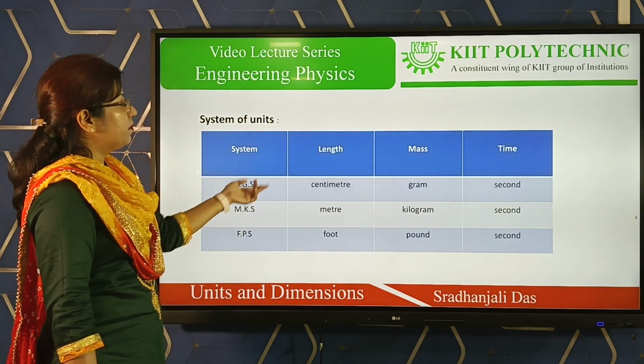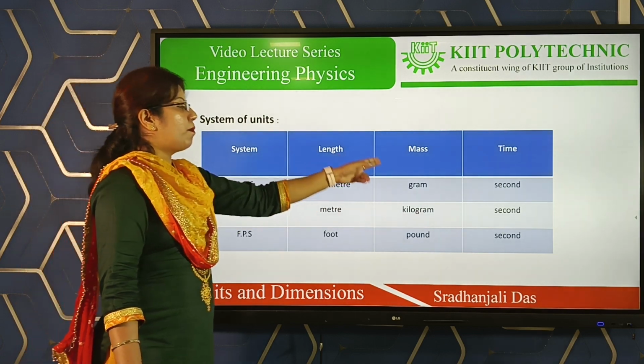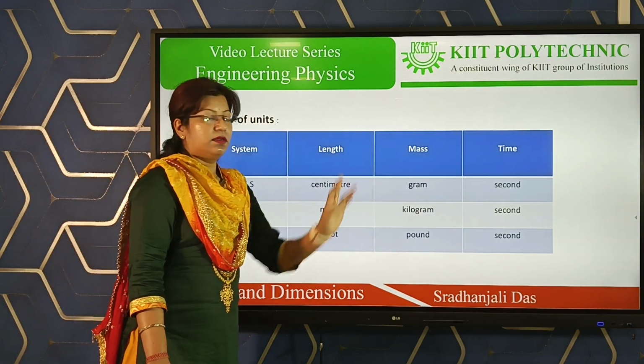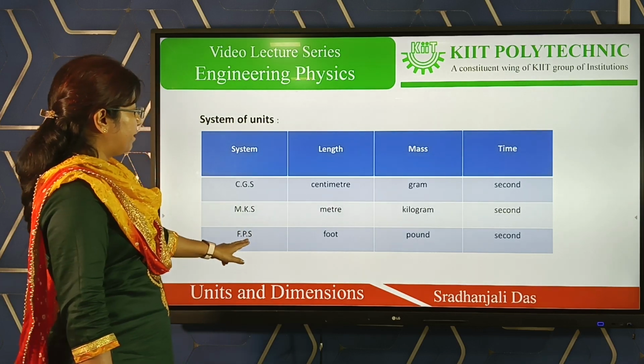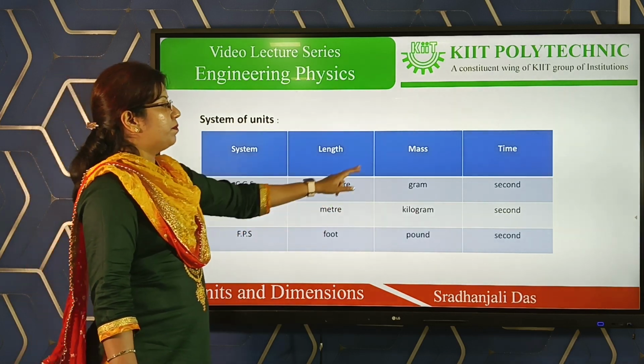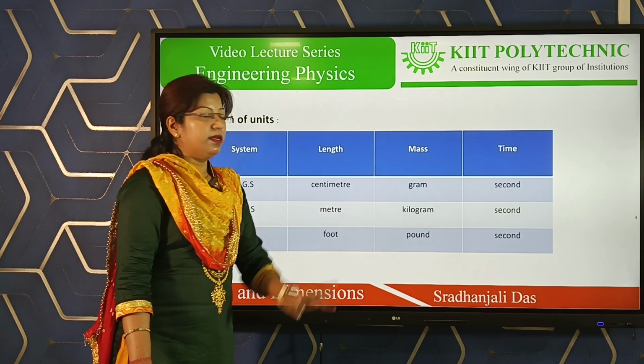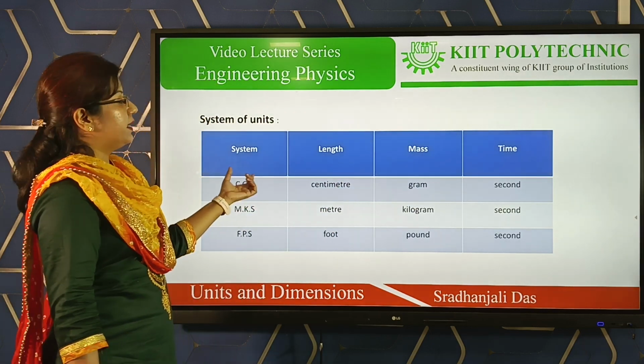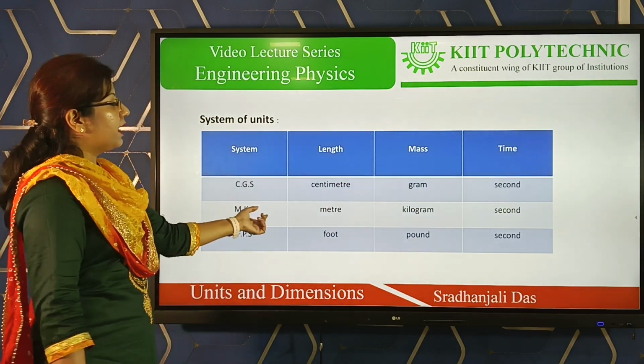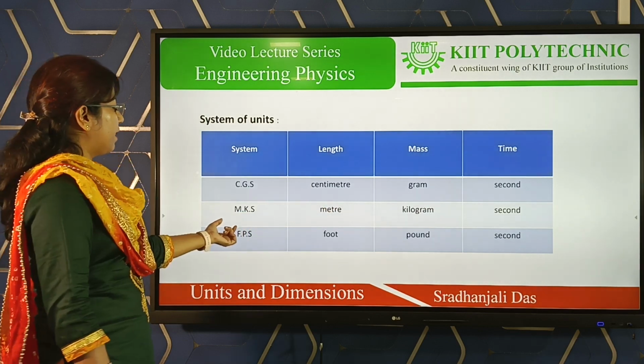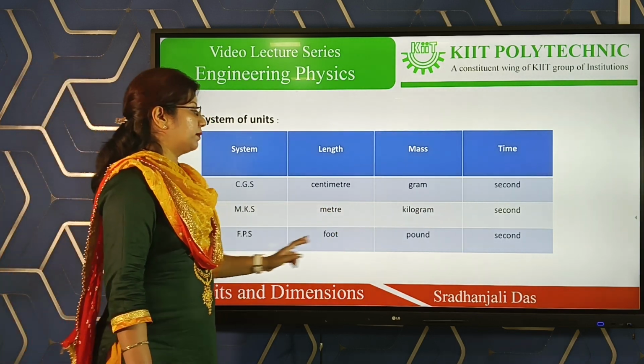Similarly, in the MKS system, length is measured in meter, mass in kilogram and time in second. Similarly, in FPS, length is measured in foot, mass in pound and time in second. CGS: centimeter, gram, second. MKS: meter, kilogram, second. FPS: foot, pound and second.